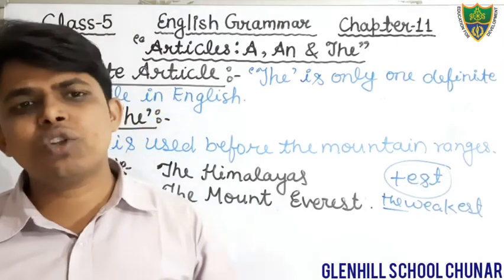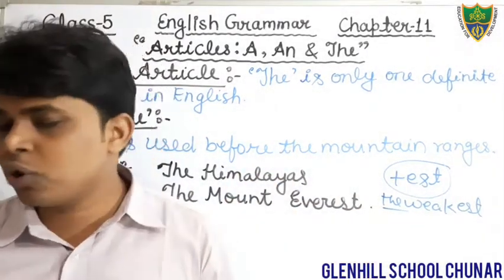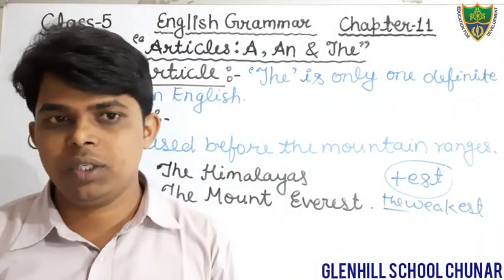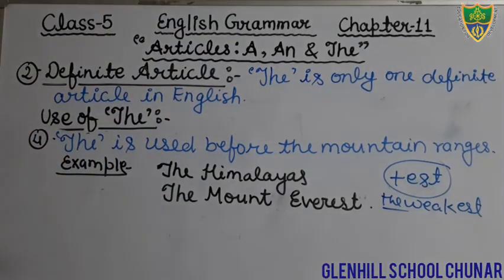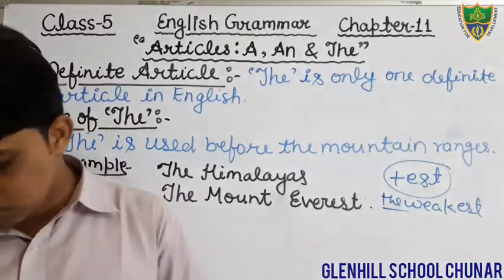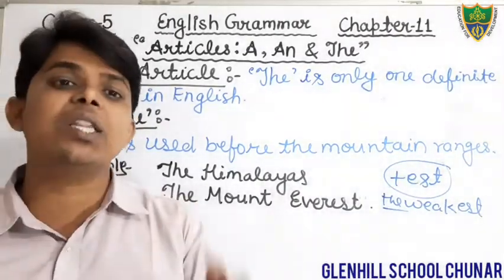Okay students, there are so many points you have written, and other points are also given in your book. You will read it. If you find any kind of doubts, any kind of difficulties, you can ask on WhatsApp. Okay students, there are so many exercises given in your book at page number 46 and 47 that are based on the articles.